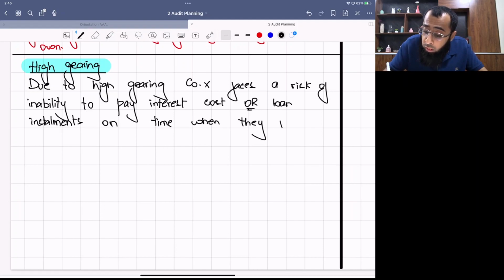Okay. So the risk, what is the risk? Think about it. The risk is inability to pay the interest cost. The risk is inability to pay loan installment on time when it gets due. Identify the risk. Now let's think about its impact.